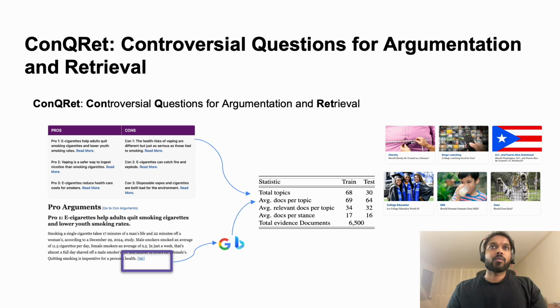Each argument on Procon provides human annotated references to various public websites, like the one shown in the purple box. We hence augment Procon arguments by retrieving the actual URL links pointed out by these references, so that they could be used as ground truth evidence and for retrieval tasks.